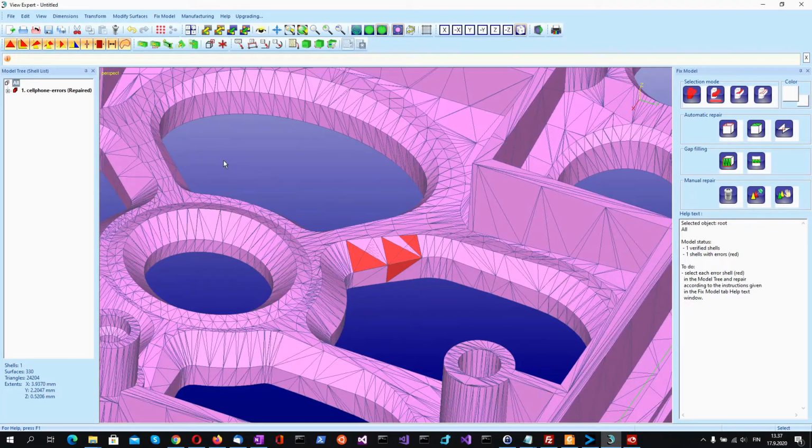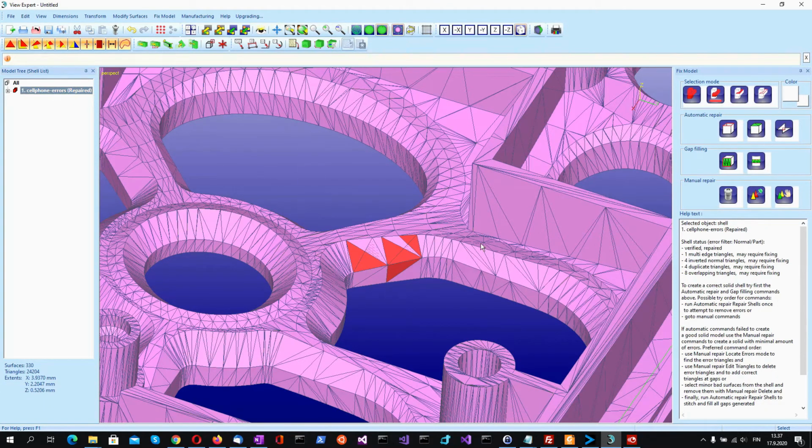If we select the model in the model tree, we can see in the right side help text window what kind of problems this model has. So there seems to be overlapping triangles, duplicate triangles, multi-edge triangles, and some triangles have inverted normals. To further investigate the problem, we can use the locate errors tool, which is found here in the right side in the fixed model window.